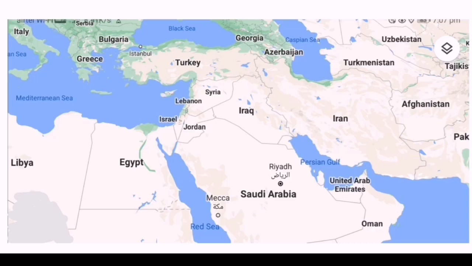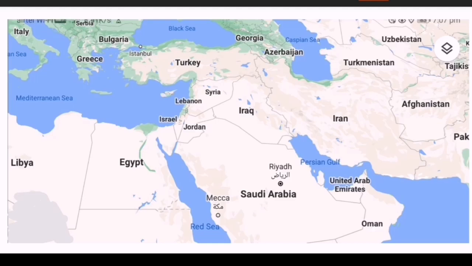And finally I came with this map. Why I came with this map is that this area plays a key role in map pointing. Look at this. Here you can see Pakistan, Afghanistan, Iran, Iraq, Saudi Arabia, Oman, Egypt, Libya, Turkey, Israel, Bulgaria, Greece, Italy, Uzbekistan. So you can see these many countries. But the important thing is that I am showing here 5 different seas: Mediterranean Sea, Black Sea, Caspian Sea, Red Sea, Persian Gulf.